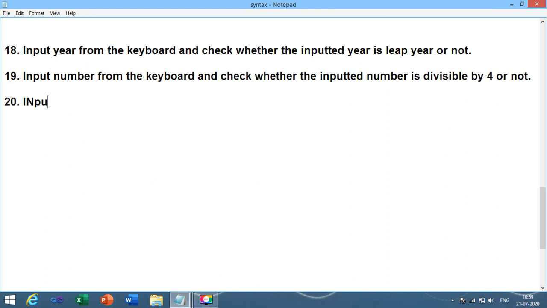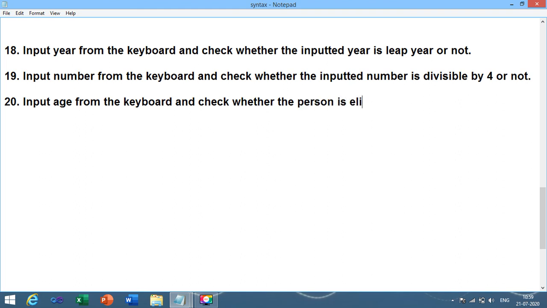And input age from the keyboard and check whether the person is eligible for a driving license or not.